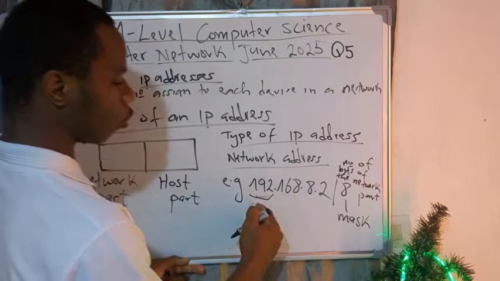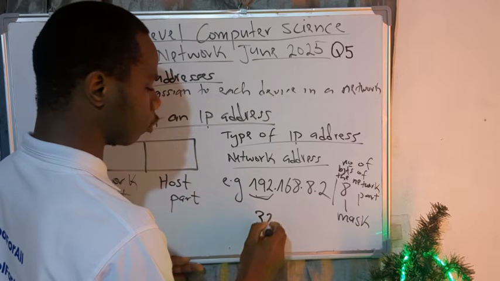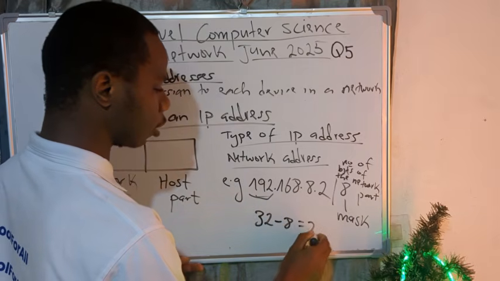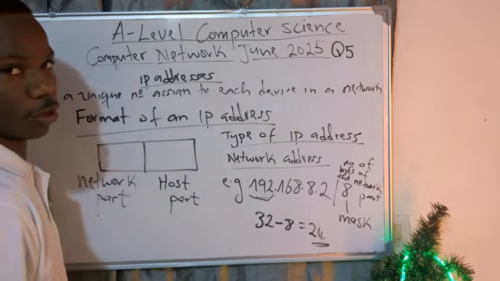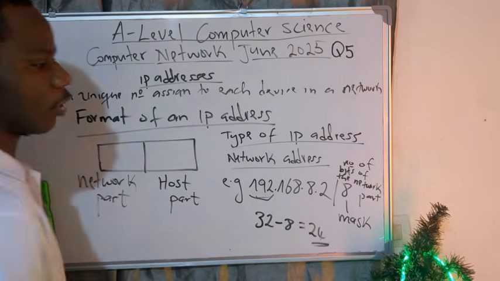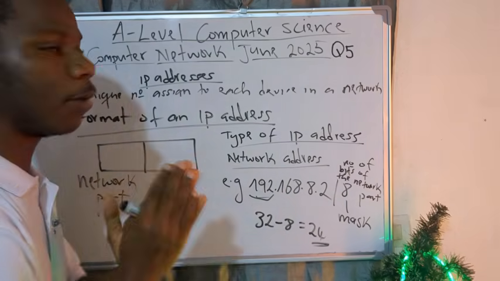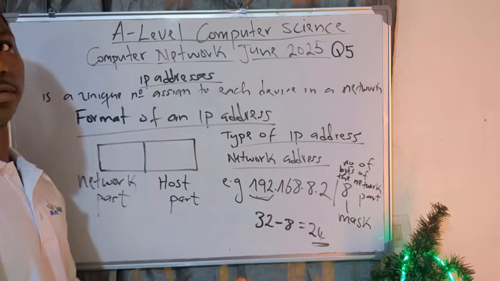And what will be the number of bits now for the host part? It's very easy. The total number of bits for the IP address is 32. So you just do 32 minus 8. The answer is 24. It simply means that this 24 is the number of bits for the host part. So this is how we do so. So the mask is just giving you the number of bits for the network part. It's all what the mask is giving you.